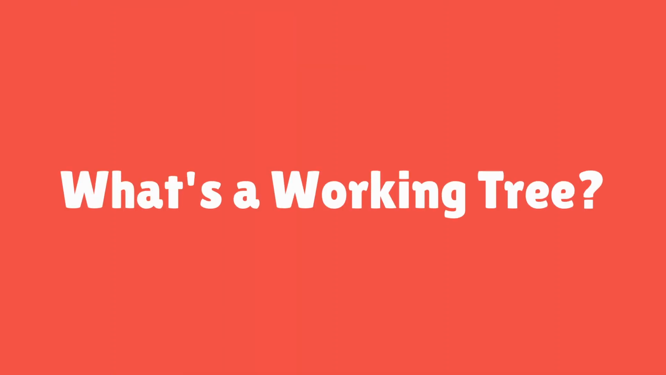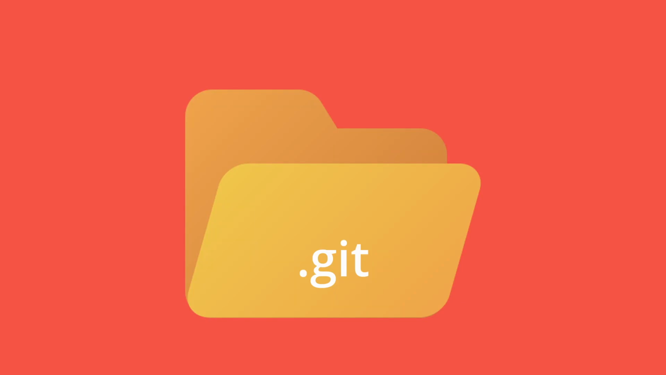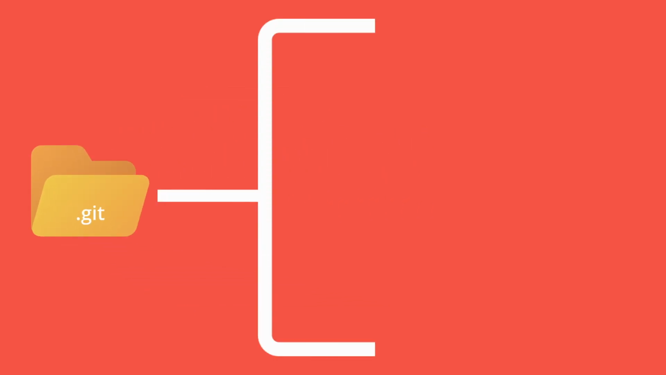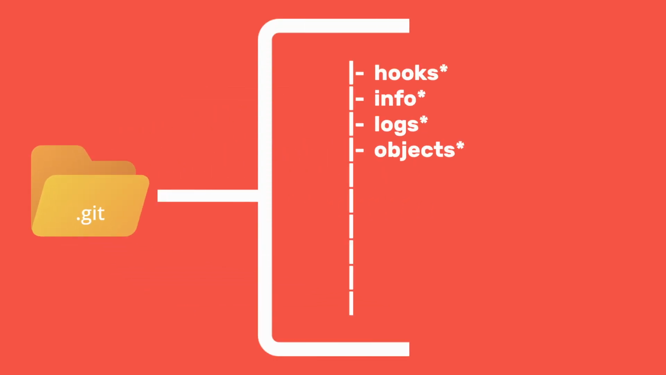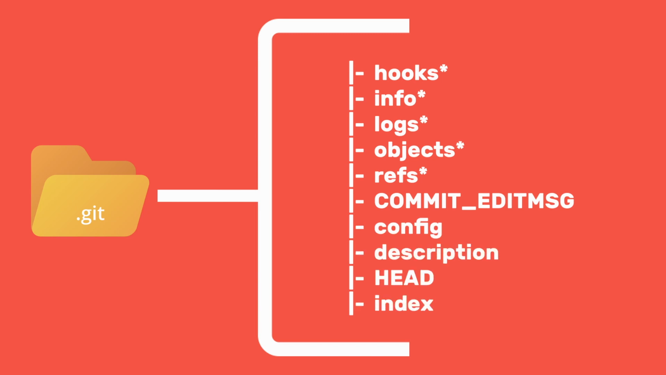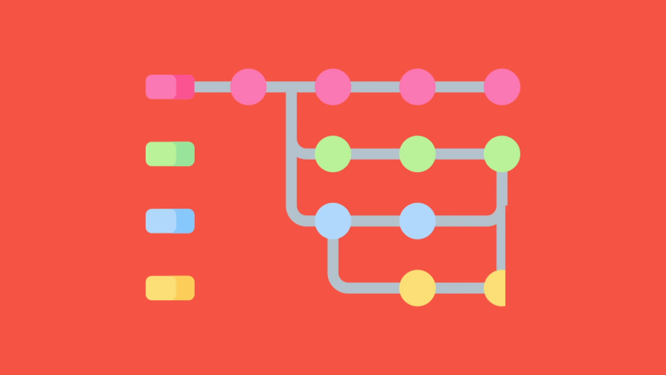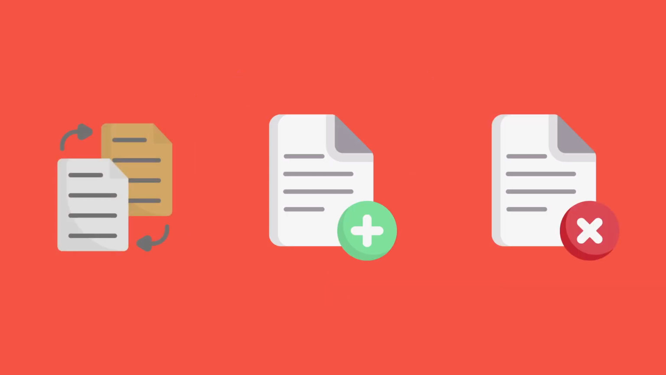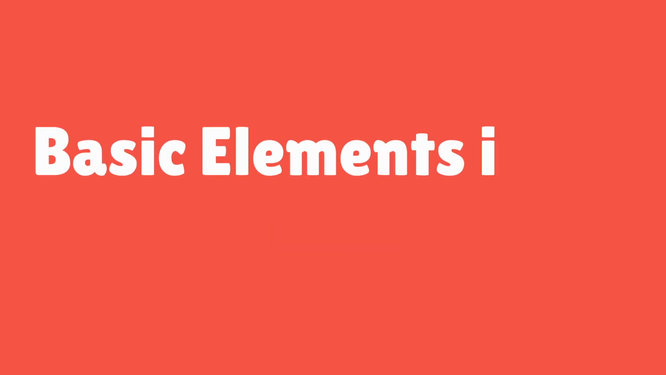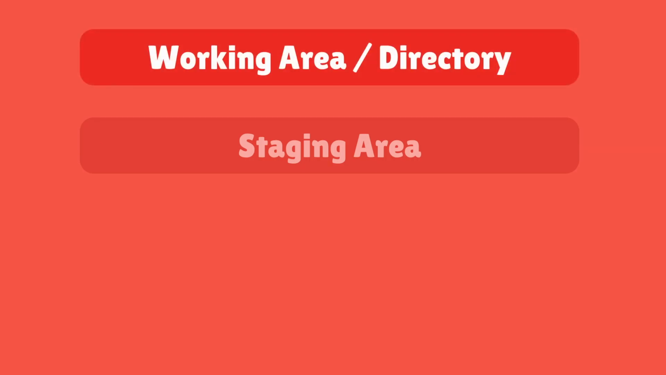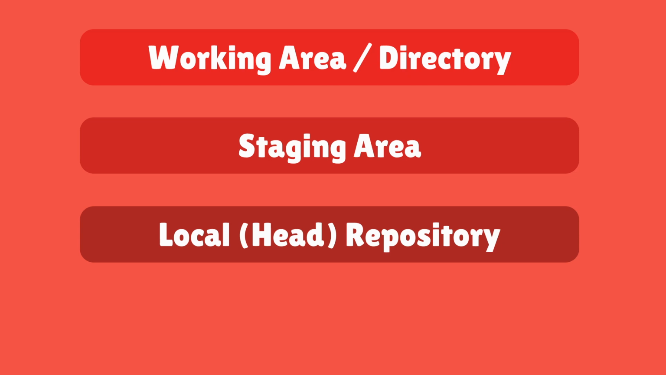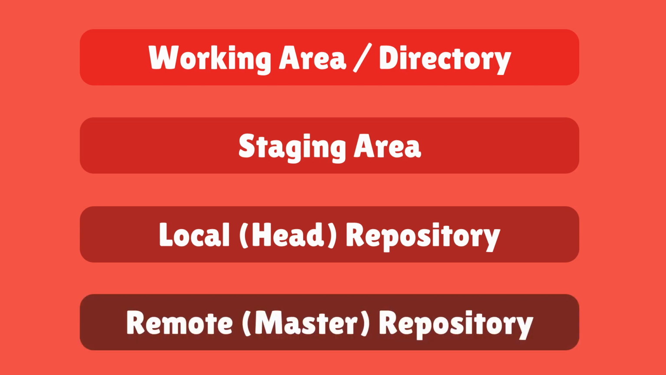What's a working tree? A working tree in a Git repository is the collection of files originating from a certain version of the repository. Every Git repository has a working tree. The files in the working tree may be new or based on a certain version from the repository. The user can change and create files or delete them. Let us learn what a working tree is in Git. There are 4 basic elements in a Git working tree. They are working area or working directory, staging area, local repository, head, and remote repository, master.